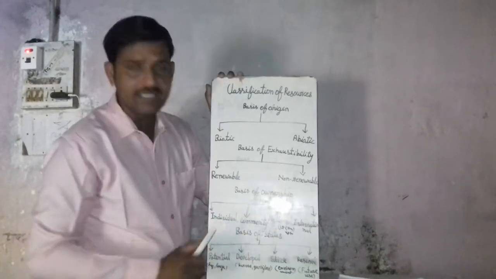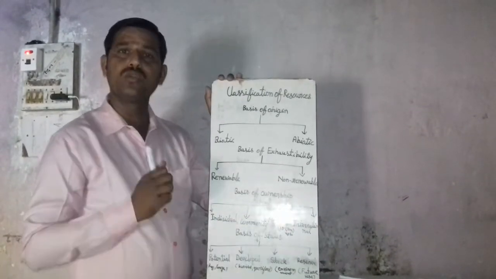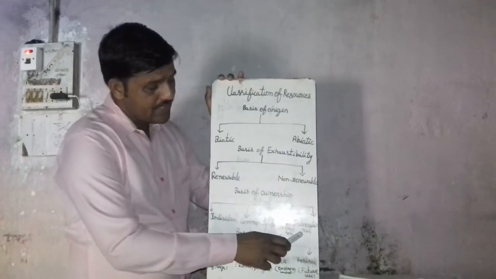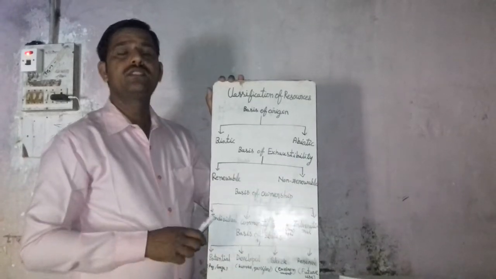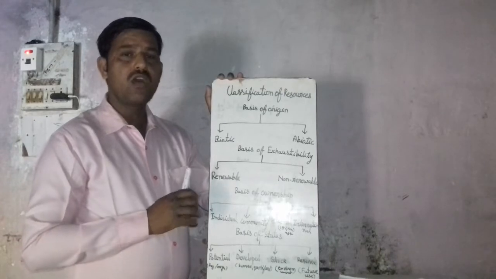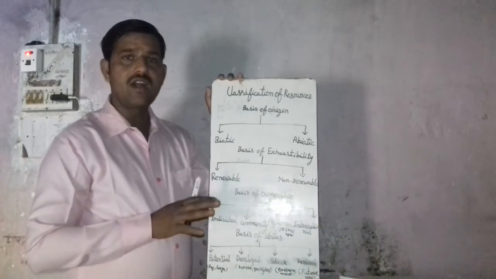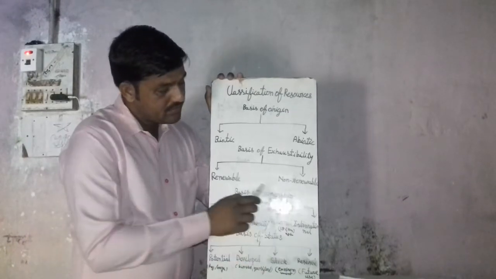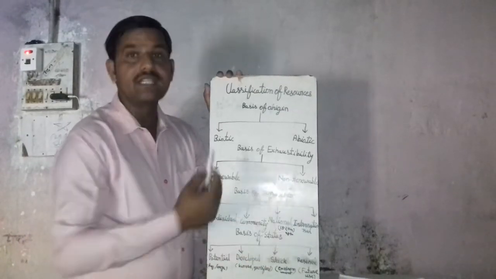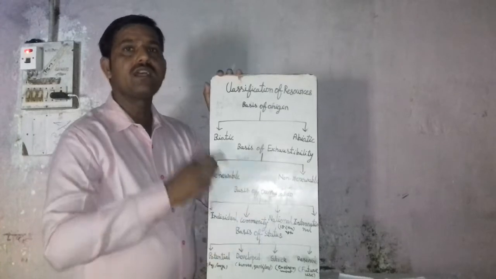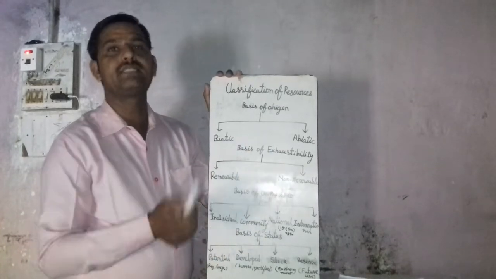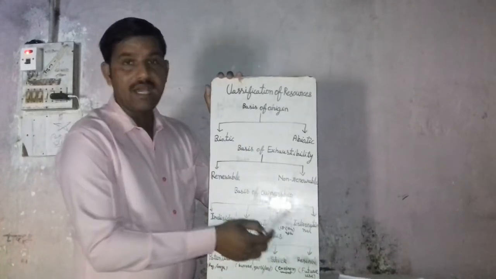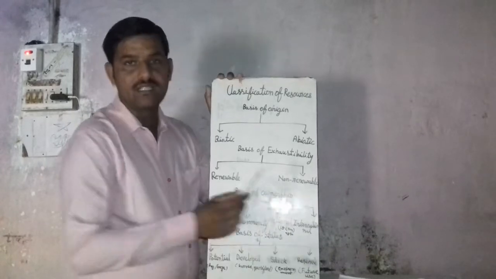And last, international resources. International resources are those resources which are outside any nation, not commanded or owned by any nation; they are owned internationally. It means oceans and seas are owned by an international group.